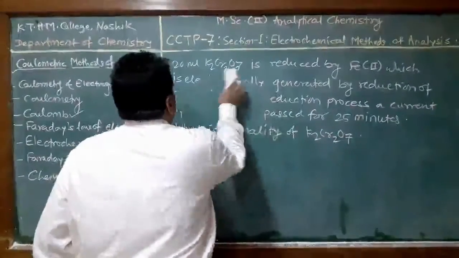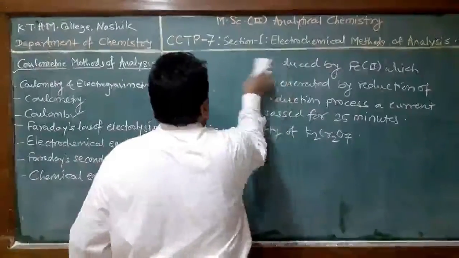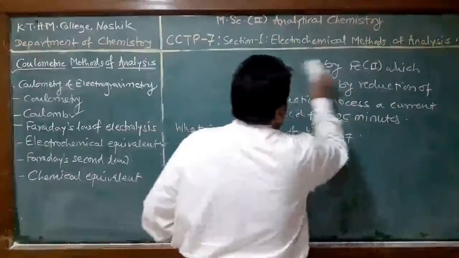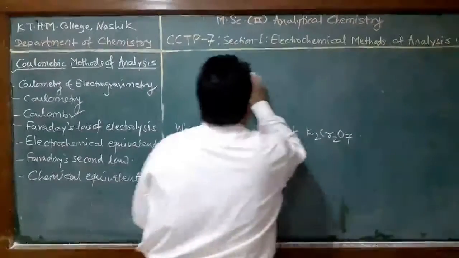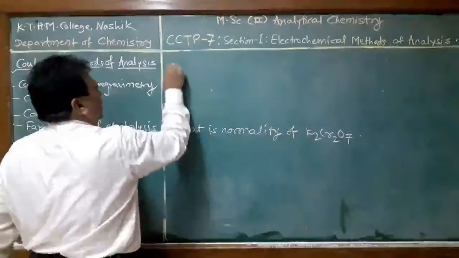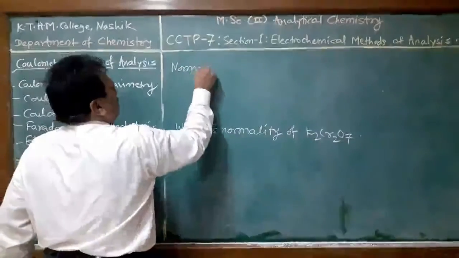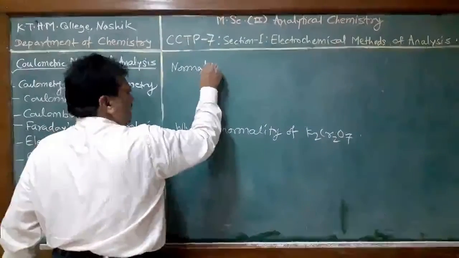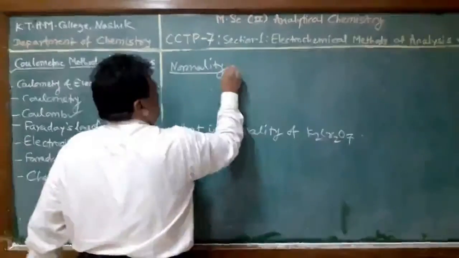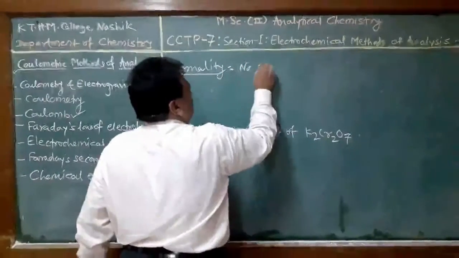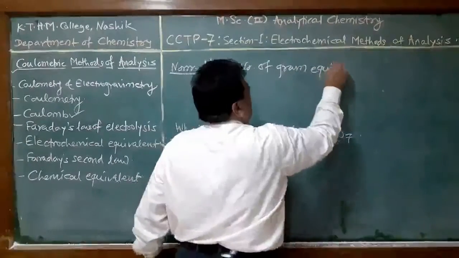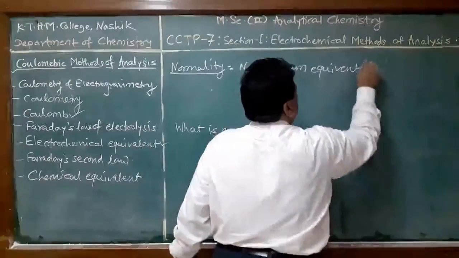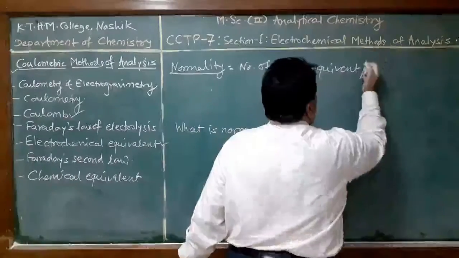Students, here we know that normality means the number of gram equivalents present in 1 liter. Normality is the number of gram equivalents of the substance present per liter of solution.